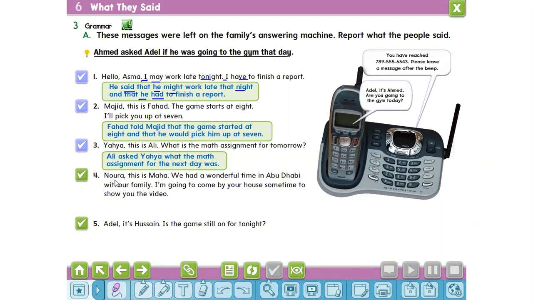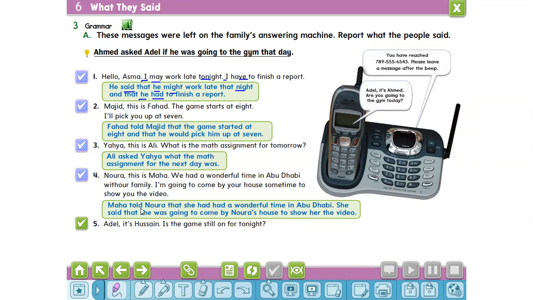Number 4. "Noura, this is Maha. We had a wonderful time in Abu Dhabi without family. I'm going to come by your house sometime to show you the video." Maha told Noura that she had had a wonderful time in Abu Dhabi. She had said that she was going to come by Noura's house to show her the video.